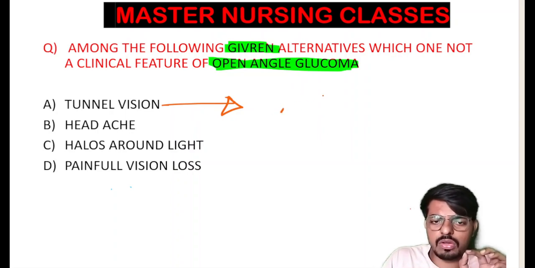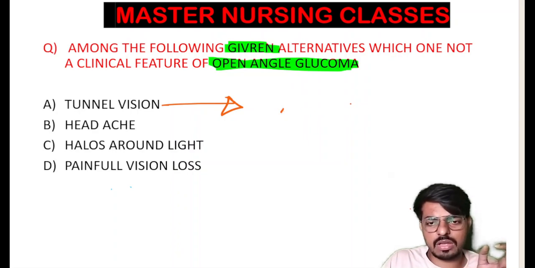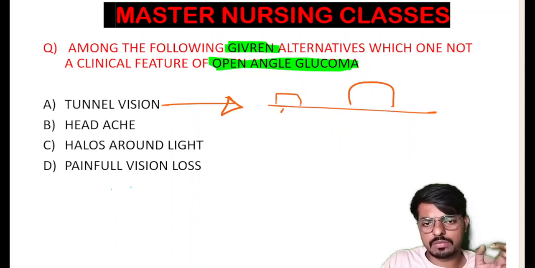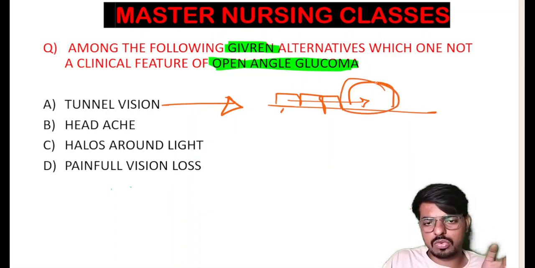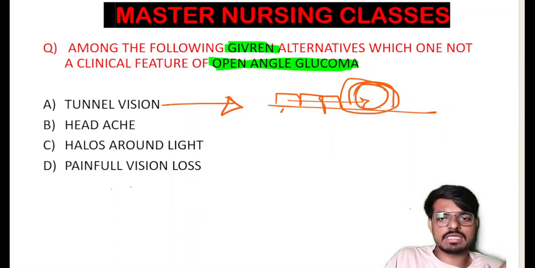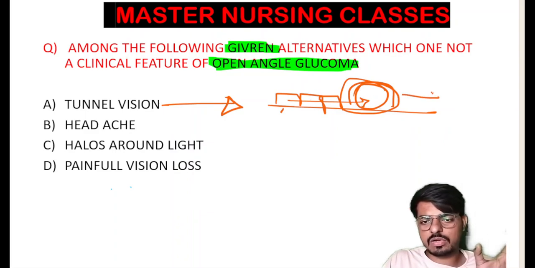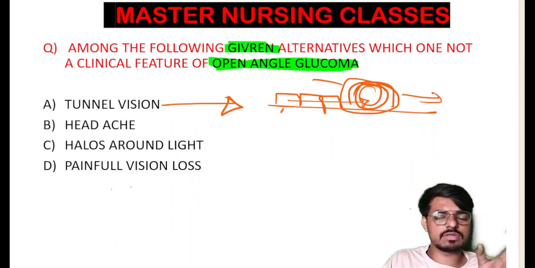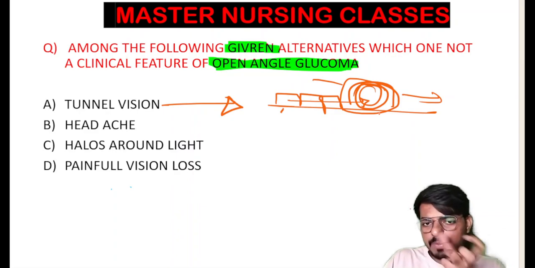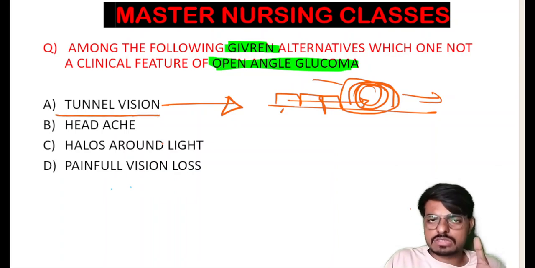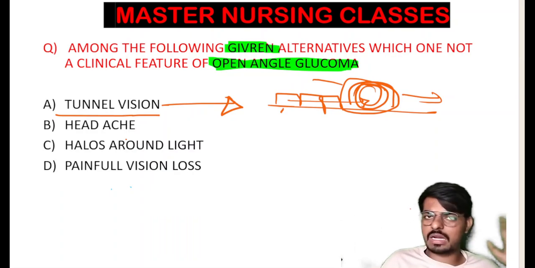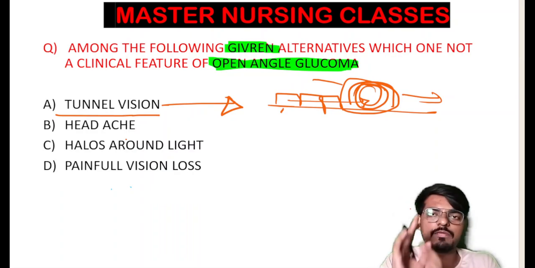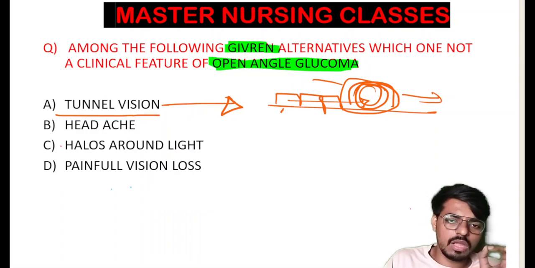What is a tunnel? All of you know, yes, the tunnels of the railways you have seen. This is the tunnel, where our railway moves through. Only this much a railway driver is able to see here, unable to see the right and left, only the front. By comparison to this tunnel, they have given the name tunnel vision. It is a simple thing where we are unable to see the right and left side, and only able to see the focus of the front area. That is what we call tunnel vision in glaucoma.